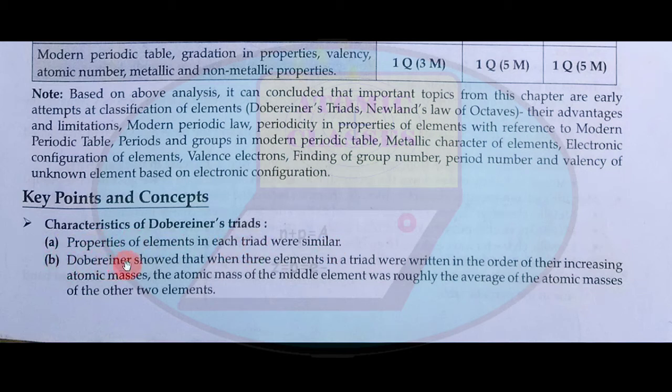Point B: Dobereiner showed that when three elements in a triad were written in the order of their increasing atomic masses, the atomic mass of the middle element was roughly the average of the atomic masses of the other two elements.